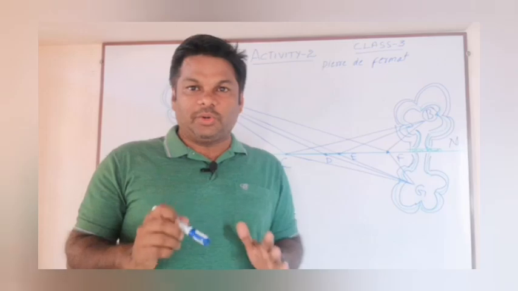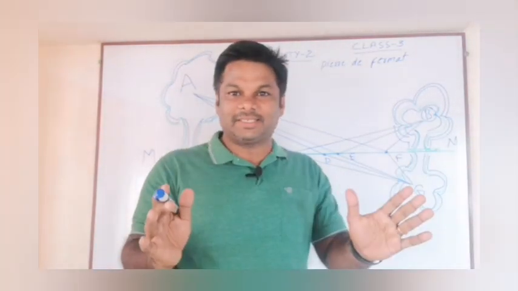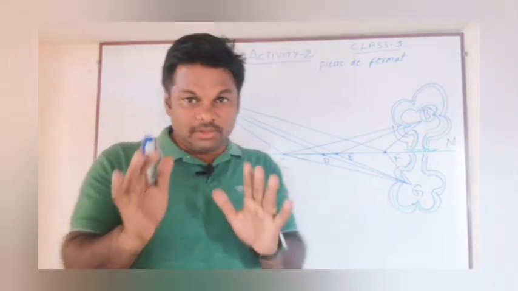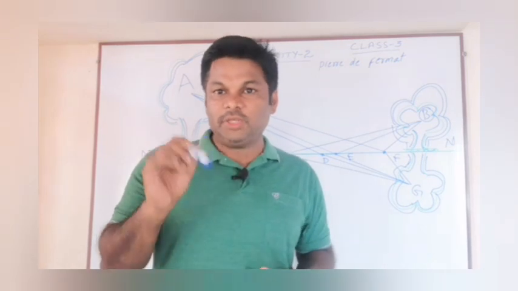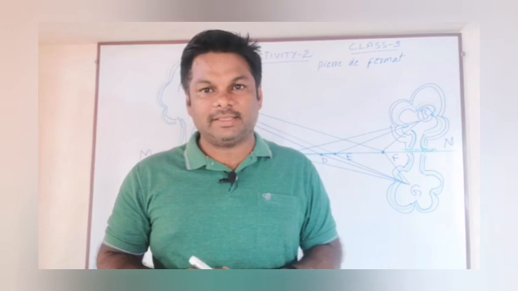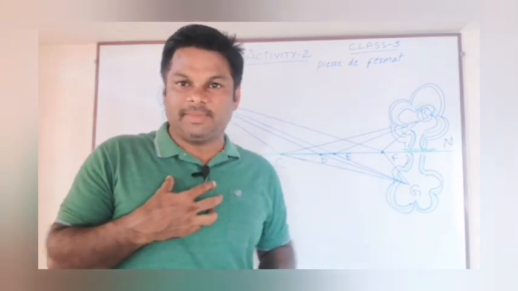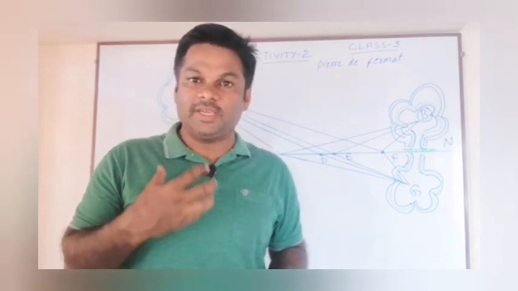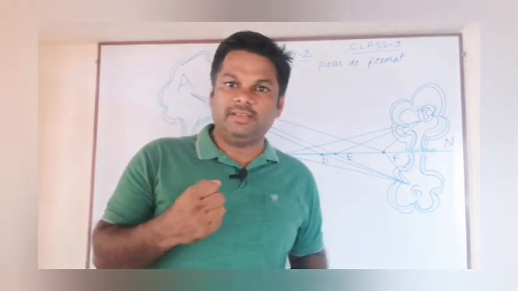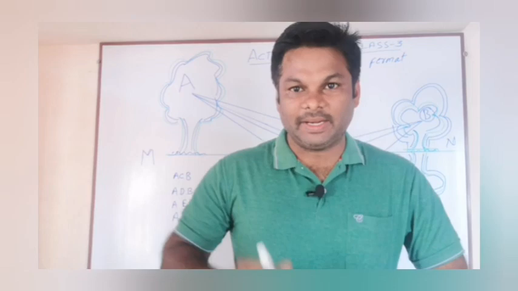Our intelligent crow wants to reach the destination, the second tree, in the shortest time. That's its thought. Can you, students, help the crow in finding the shortest path? Yes. With our mathematical knowledge, we can find the shortest path to help the crow. Okay, I will now explain how.